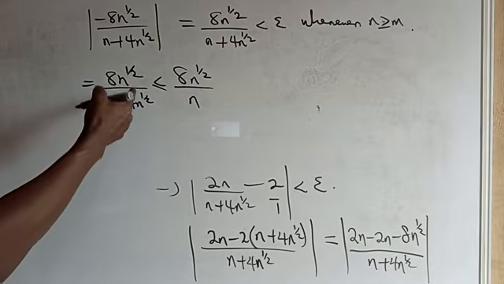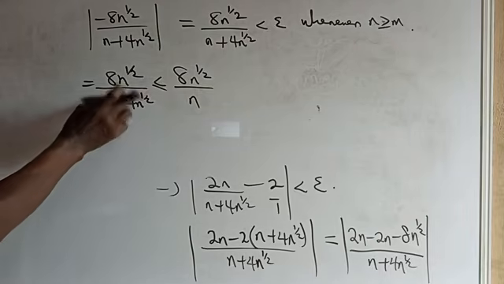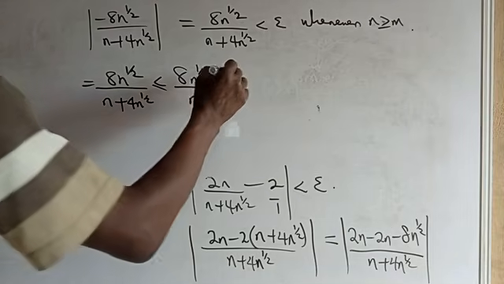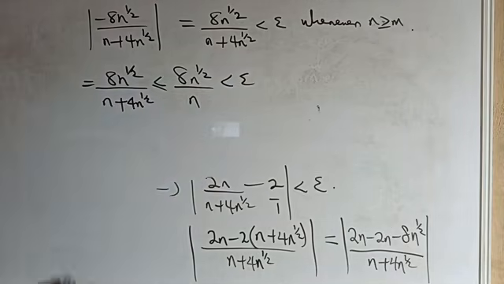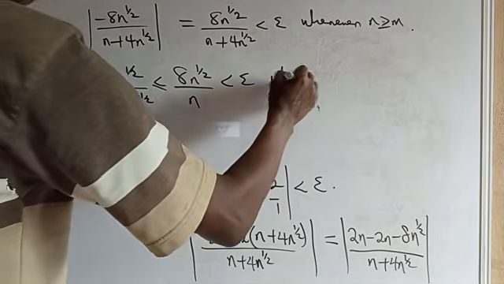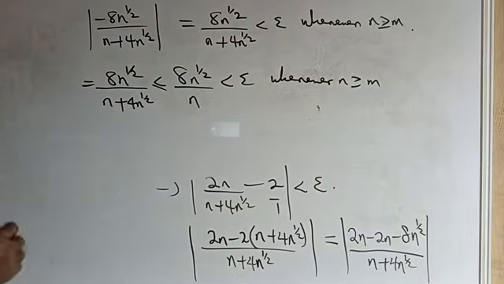Yes, the whole of this value will be less than this, because the bigger the denominator, the smaller the value. Now, less than what? Epsilon.